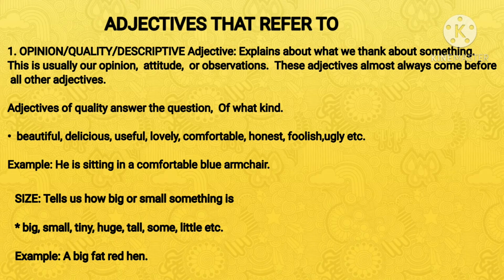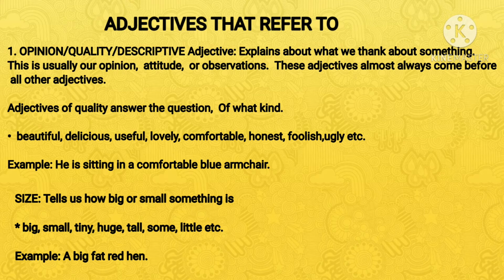And then we have the adjectives that refer to opinion, quality, or descriptive adjective. Here, the quality or the opinion or the descriptive adjectives explain what we think about something. This is usually our opinion, attitude, or observations.